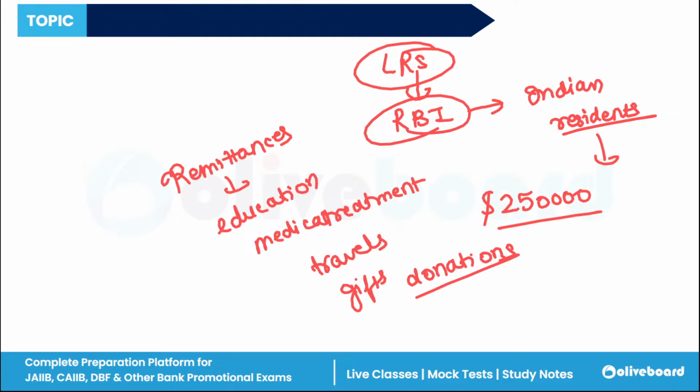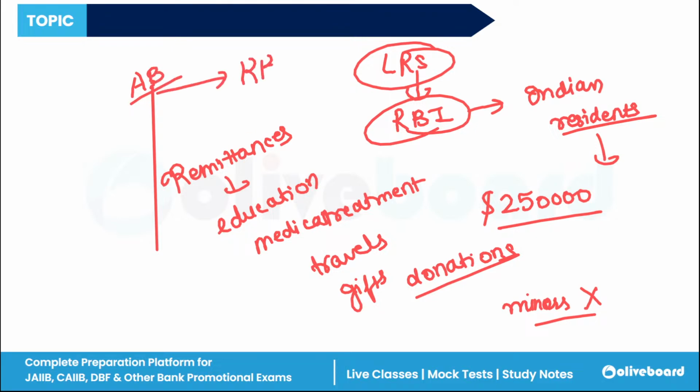This scheme is actually available to individuals and also to minors, but not to businesses. Transactions can be made through the authorized banks which are insured with the RBI guidelines, we can say.